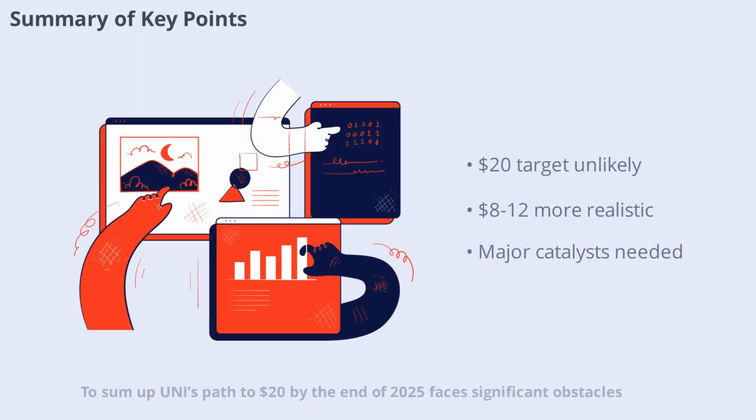To sum up, UNI's path to $20 by the end of 2025 faces significant obstacles. While a strong bull market and major catalysts could make it possible, most forecasts remain cautious. A more realistic target is in the $8.12 range, with $15.20 only achievable under exceptional circumstances.